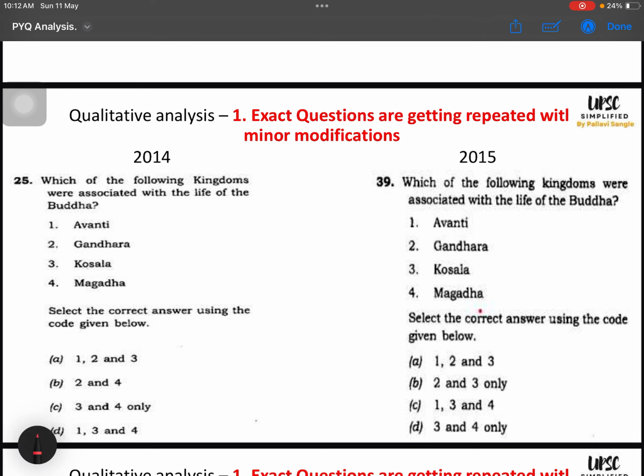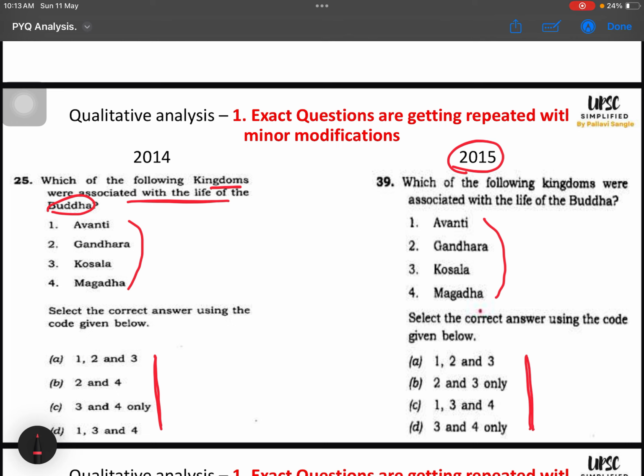Can you see that in 2014, kingdoms associated with the life of Buddha, they were asked Avanti, Gandhara, Kosala and Magadha, and here in 2015 they have asked the same, just minor changes in the options, and the question is exactly the same, okay?